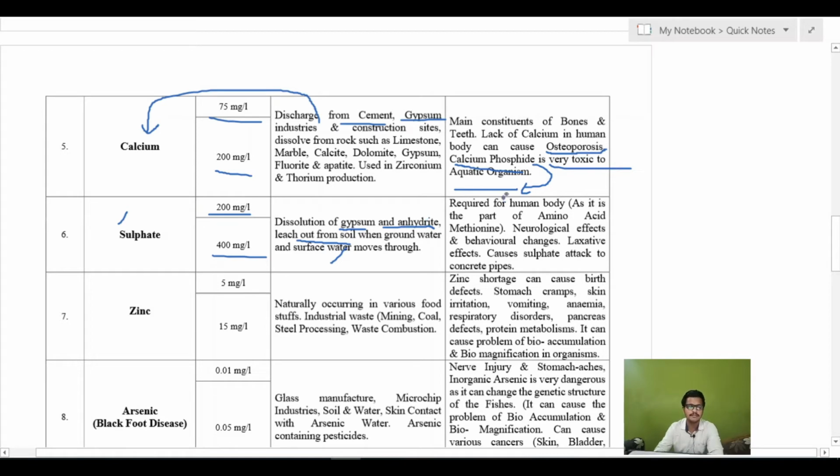There will be some problems with sulfate in water. Sulfate is generally required for the human body as it is part of the amino acid methionine, but it has some neurological effects and behavioral changes. It also has a laxative effect and causes sulfate attack in concrete.